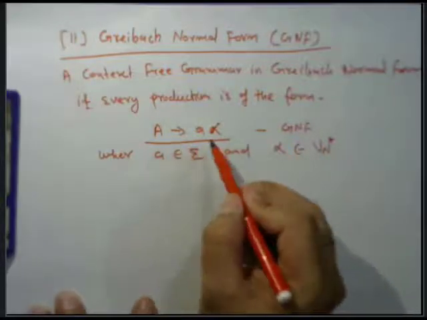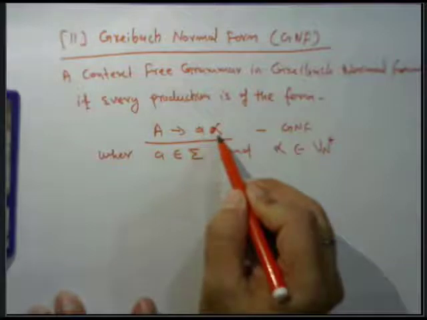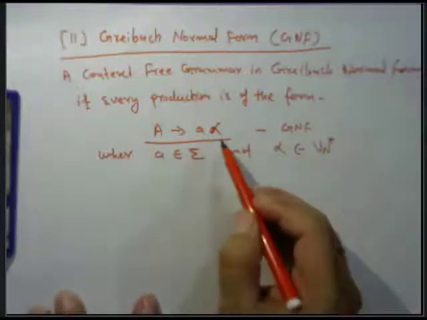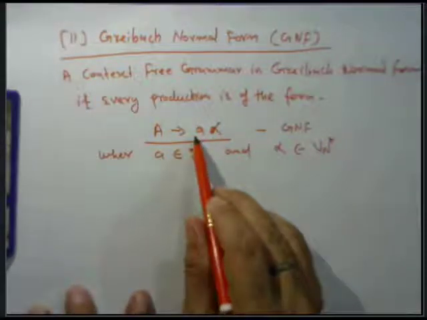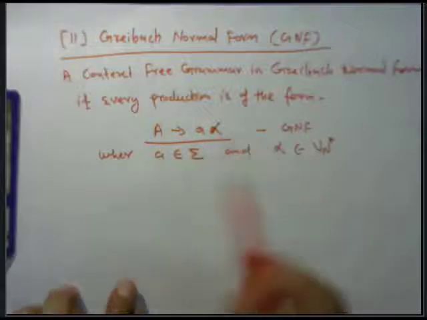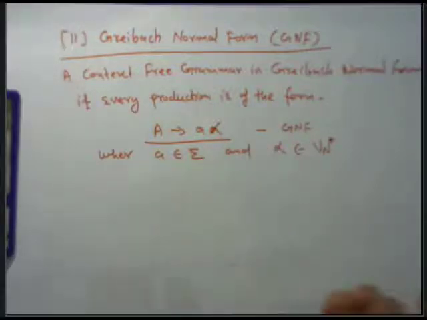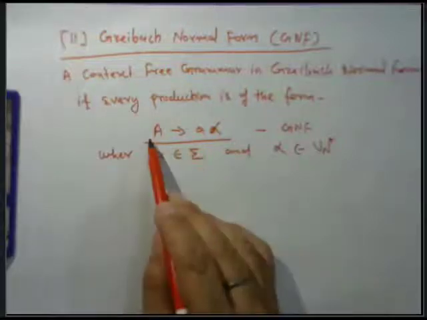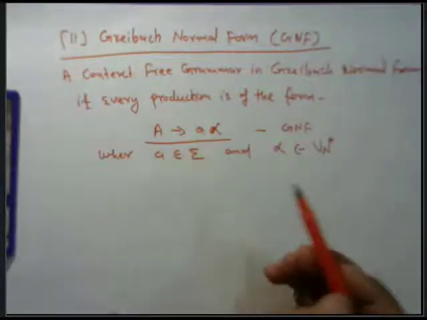On the right hand side there should be a single alphabet, that is good, and then a collection of alphabets as well as variables. But the first element on the right hand side should not be a variable. The first element always should be an alphabet.